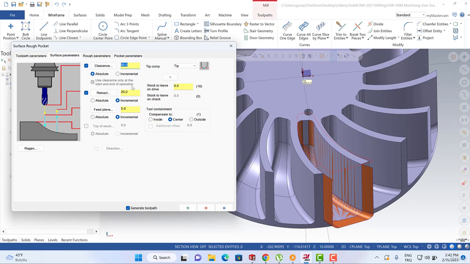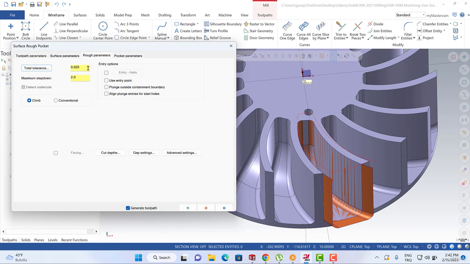It can be 5 millimeter, and the retract position can be 3 as incremental, and the feed plane can be 1. And the stock to leave on the drive surface can be 0.15, and this can also be the center of my tool and boundary parameters.